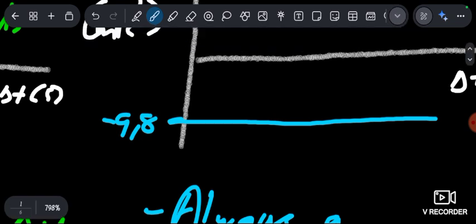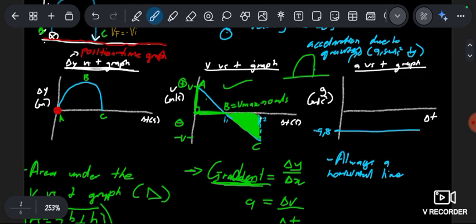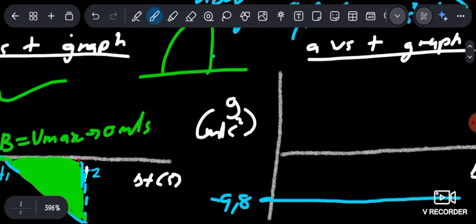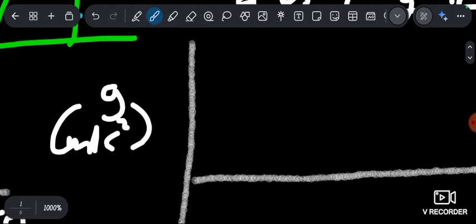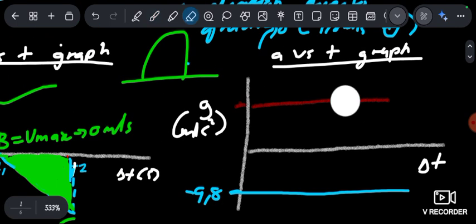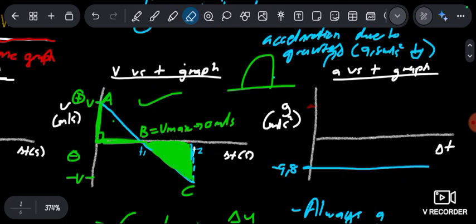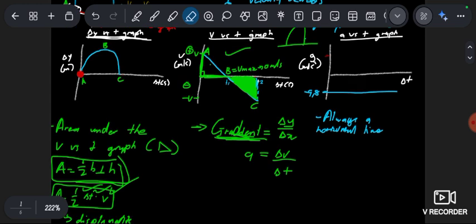You'll see when we do it for the other graphs, it will still remain the same depending on which direction we chose as upwards. So if you did choose down as positive, of course, the acceleration will be acting in the same direction as the direction that is chosen as positive. So you're going to plot it over here and put a straight line over there. So it works the same way, guys. You have to get the same answers despite the direction that you choose, right?